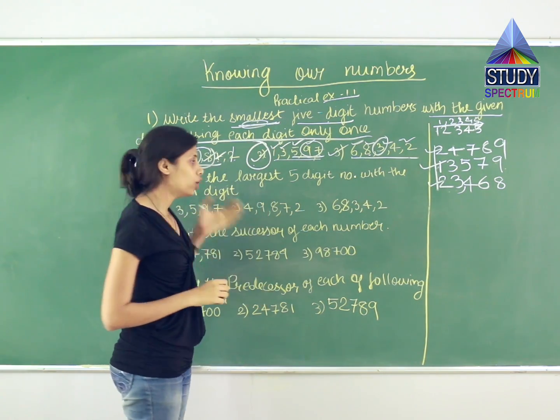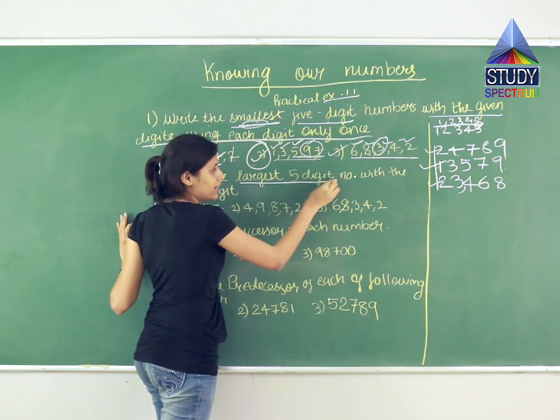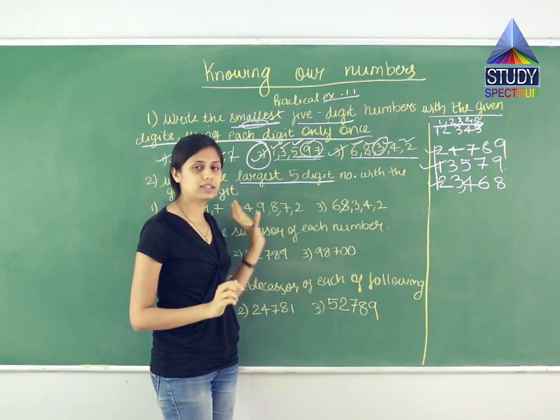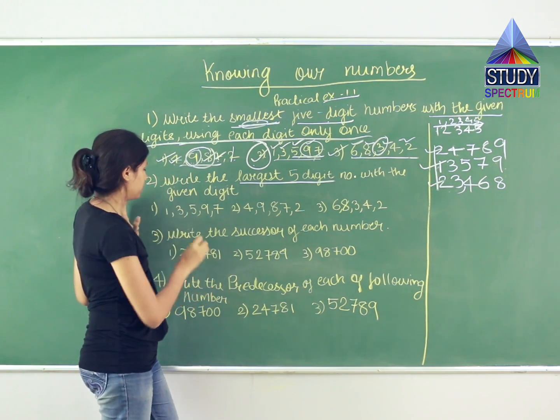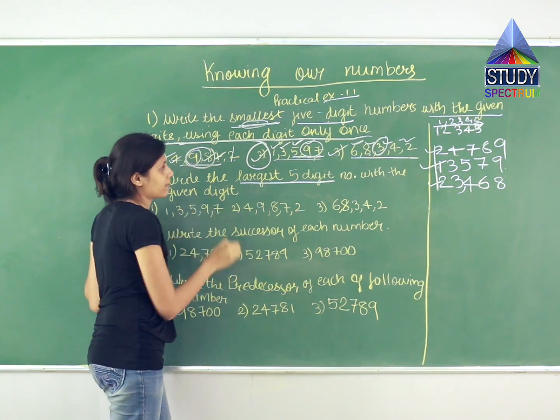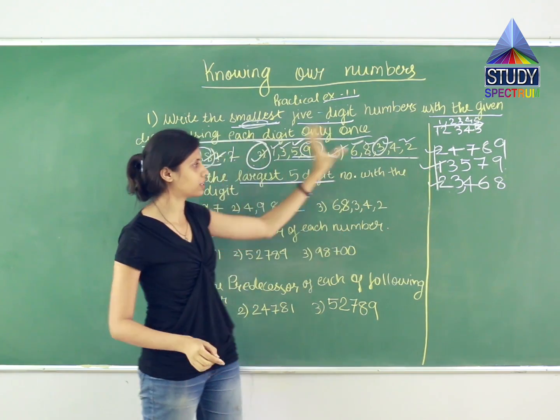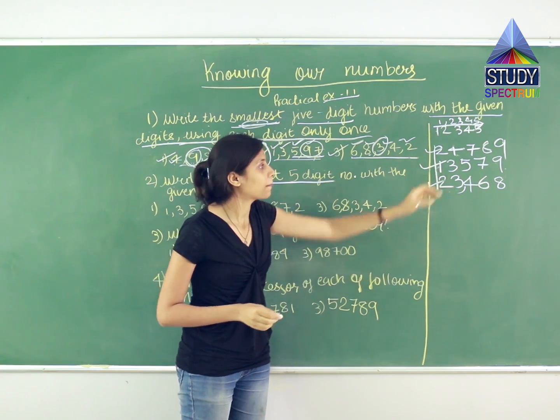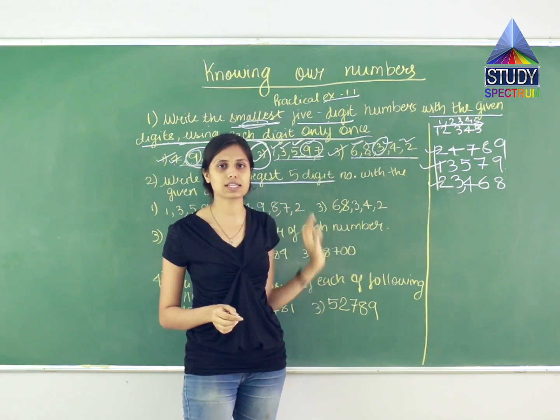Now let us move on to the second question. In this question, what they are asking is the largest 5-digit numbers with the given digits. Means what? You have to write the largest number from the available digits. So let us write. In the first option they are telling you 1, 3, 5, 9 and 7. See, over here you have to write all this. And then from the available 3 options, we get the smallest number as 13,579. But you even have to write the first option smallest number and the third option smallest number as well.